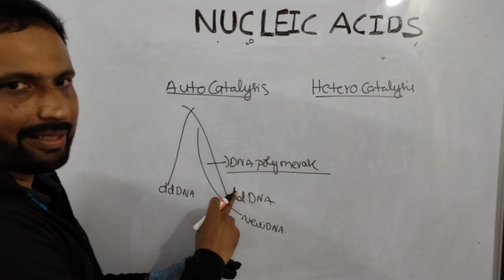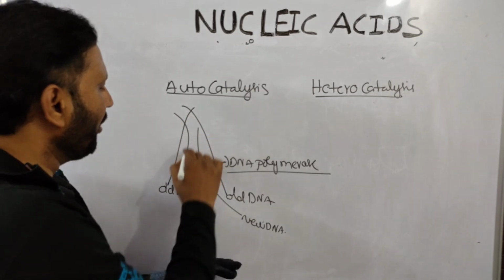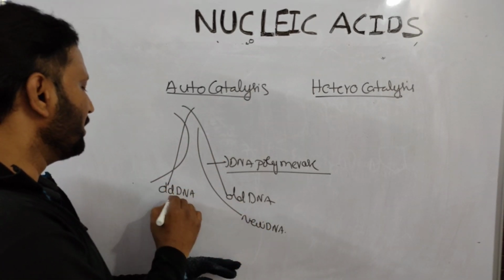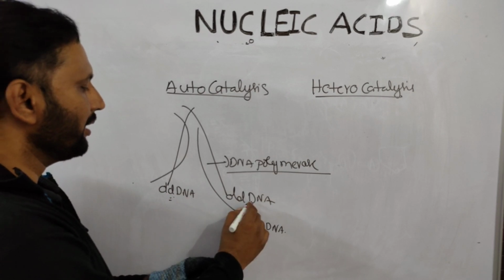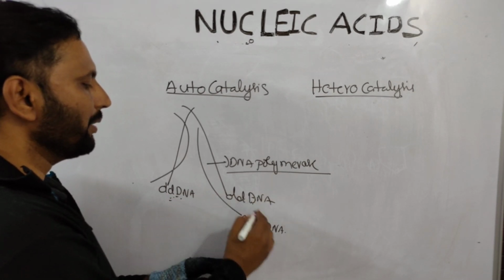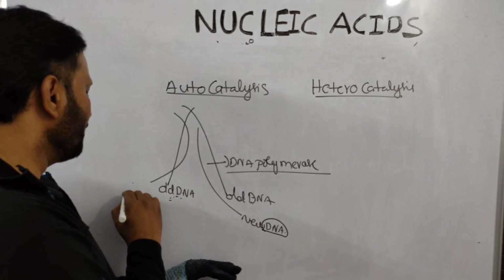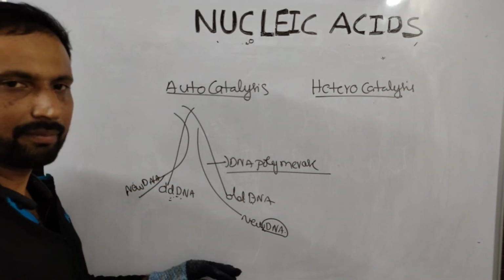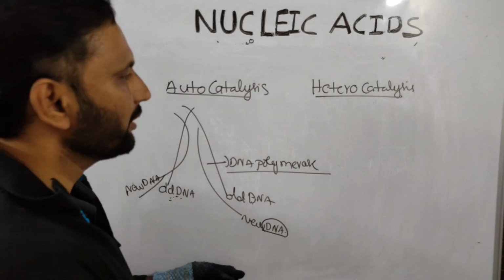DNA dependent DNA synthesis. Here in autocatalysis, two strands act as a template. So this older DNA strand, two strands act as template. It is the new DNA strand. Remember that one. This is autocatalysis in presence of DNA polymerase.